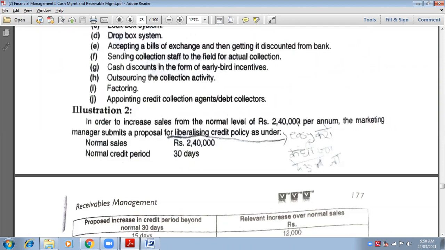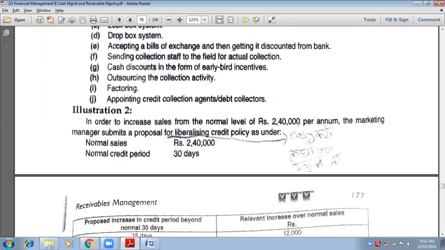So if they want to increase sales, they will have to give their customers a credit period which will be more than the present policy. Like if they are giving 1 month to the customers as the credit period, now they will have to give them 2 months, like 3 months, so that customers are at ease. Liberalized policy means to make it easy for the customers to pay you in installments. So that is known as liberal credit policy. It means for customers you have to make it easy.